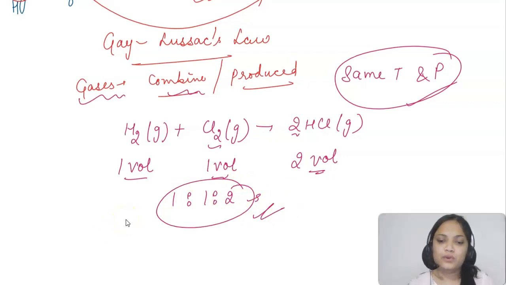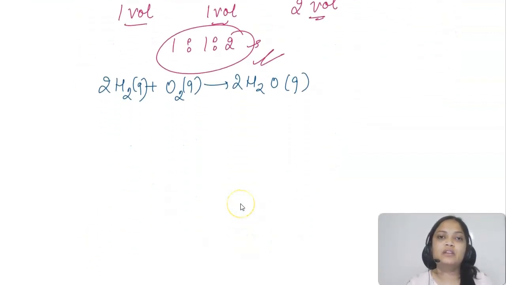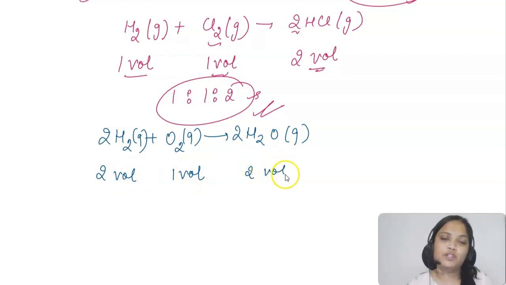I can take one more example here of hydrogen and oxygen. Hydrogen gas combines with oxygen to form water, but you need to write a balanced equation here. So it would be 2H2 and here it's 2H2O. Now can you see the ratio in this case? Here two volumes of hydrogen combine with one volume of oxygen to form two volumes of H2O. So the ratio is 2:1:2.